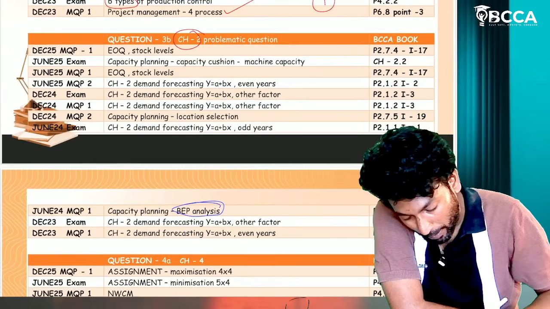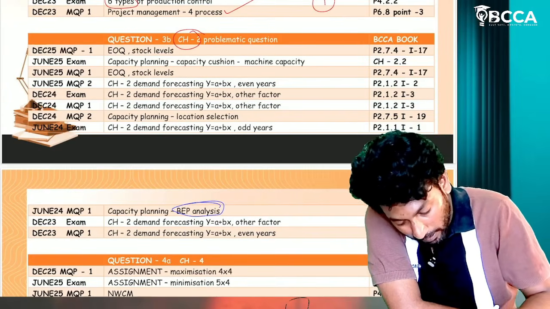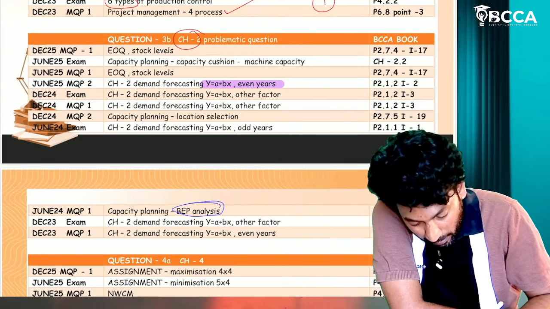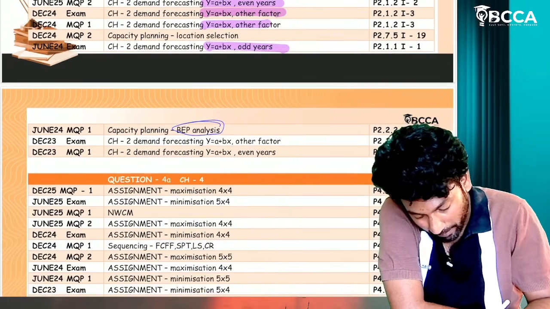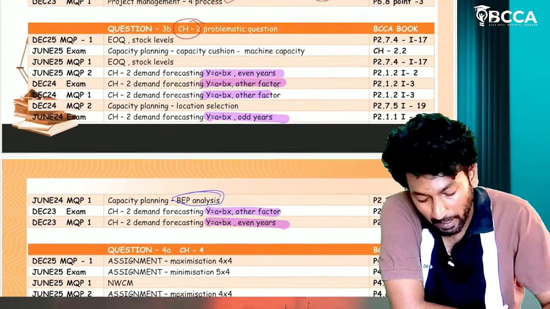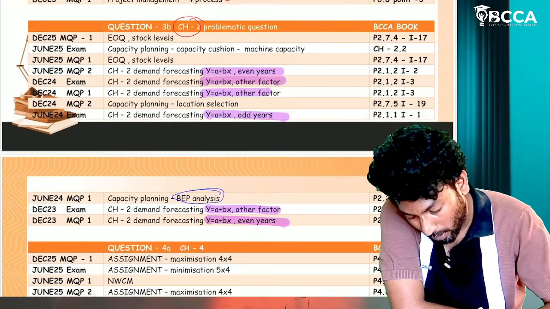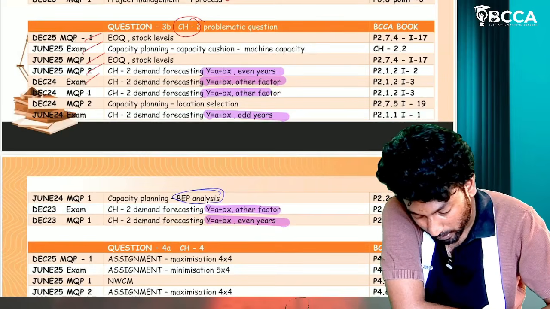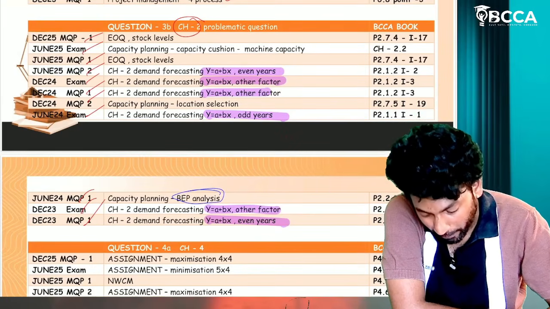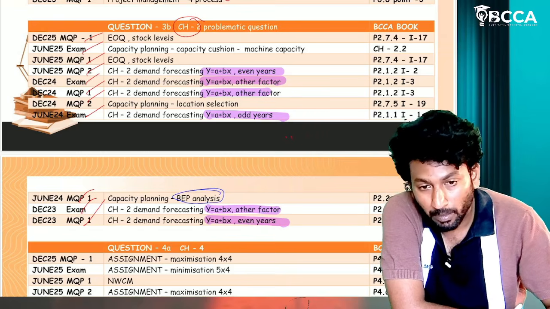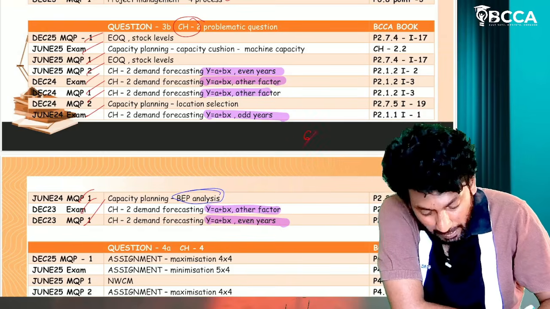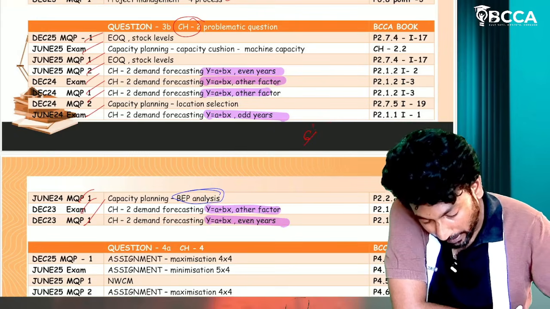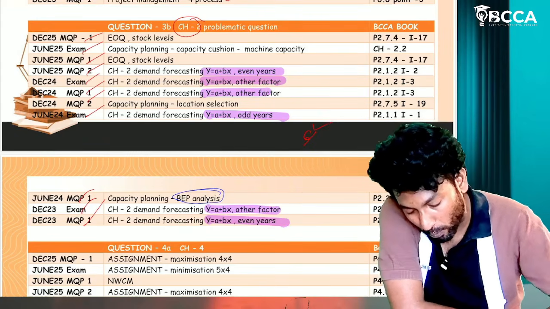Most probably they have been asking demand forecasting, regression analysis, y is equal to a plus bx is there, no. From that question only they have been asking. Out of how many attempts? 1 2 3 4 5 6 7 8 9 10 11 papers. Out of 11 papers, nearly 6 times they have asked the regression analysis question only. That means the demand forecasting question.